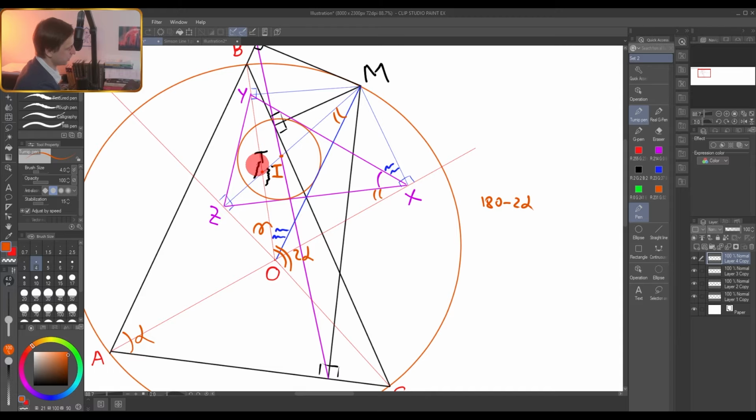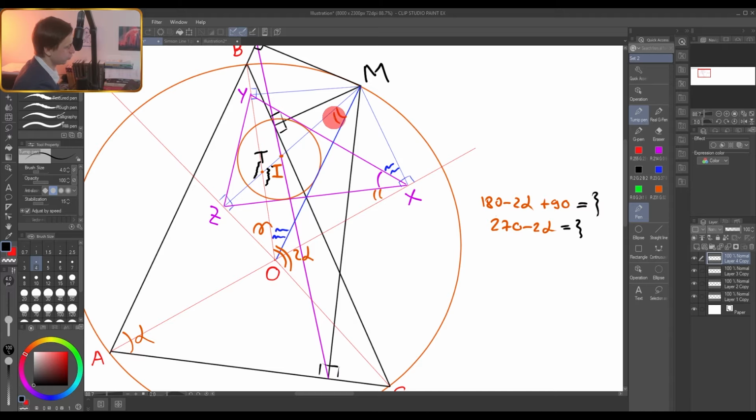So this black angle is an external angle for this triangle. It equals the sum of 90 and this angle, so plus 90, and it equals precisely 270 minus 2 alpha. Okay, so it's equal to this one, and the sum of two of these angles, together with this angle, gives 180.